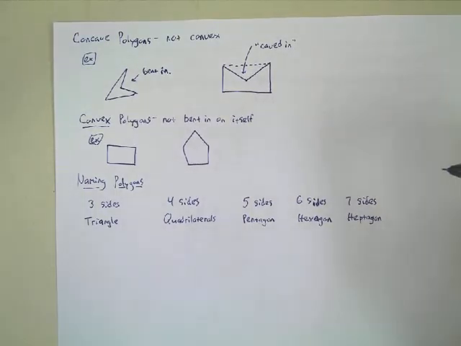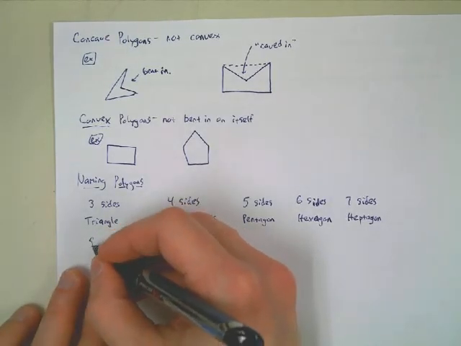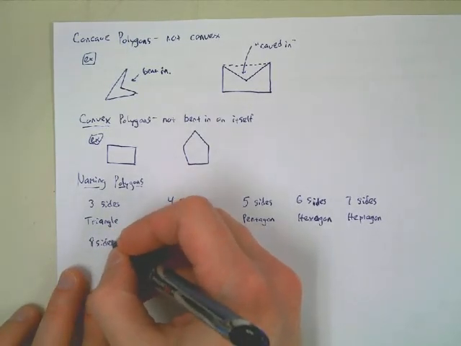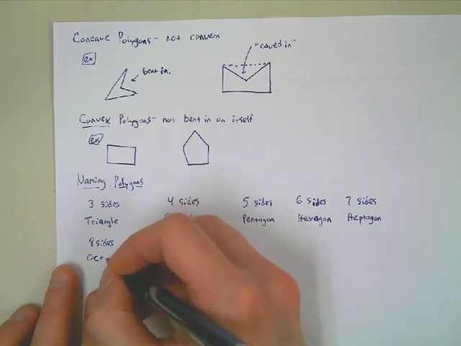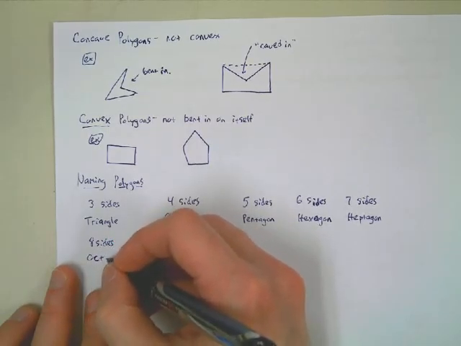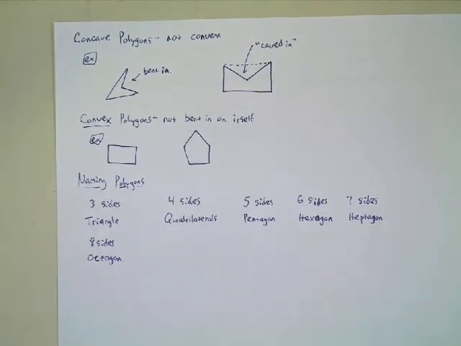Okay, 8. Everyone remembers that one because an octopus has 8 legs, right? So, octagon. Let me look at it real quick here. Octa or octo?